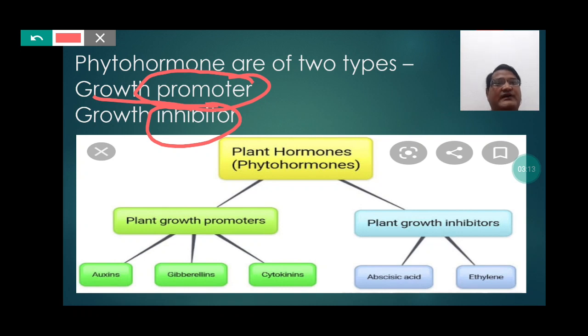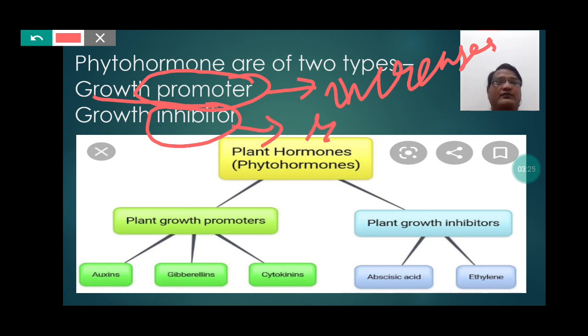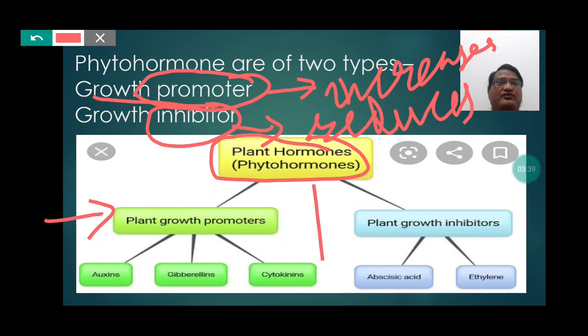So students, we can say that growth promoter increases the growth of plant and growth inhibitor reduces the growth of plants. So here students, with the help of this picture, we can very easily categorize the phytohormones, that is plant hormones, into two categories, where you can clearly notice the growth promoters and the growth inhibitors, and the examples of the growth promoters and the examples of the growth inhibitors.